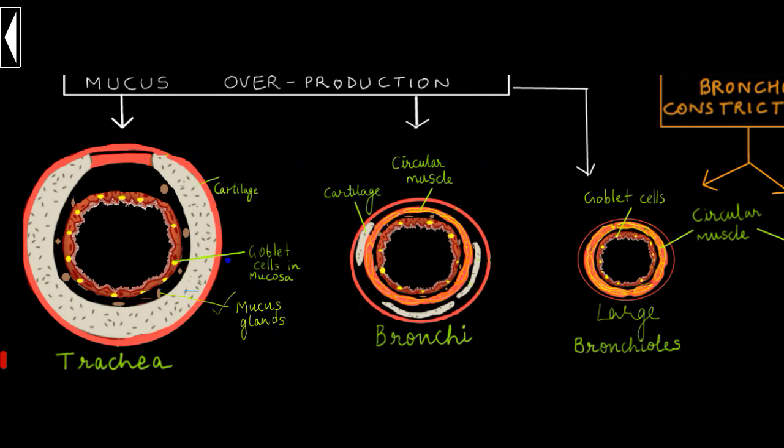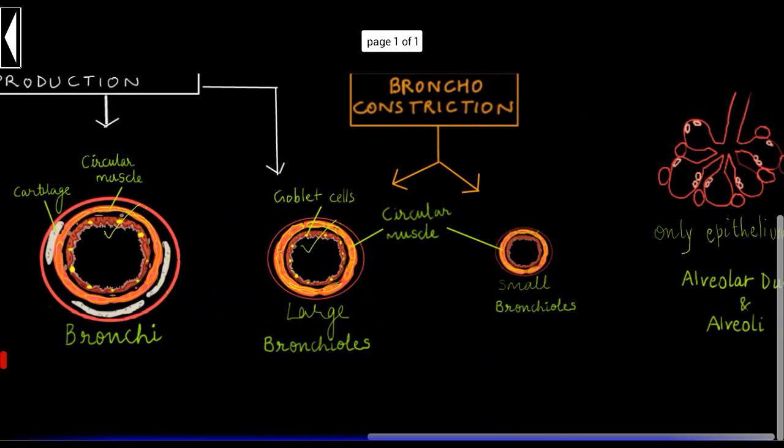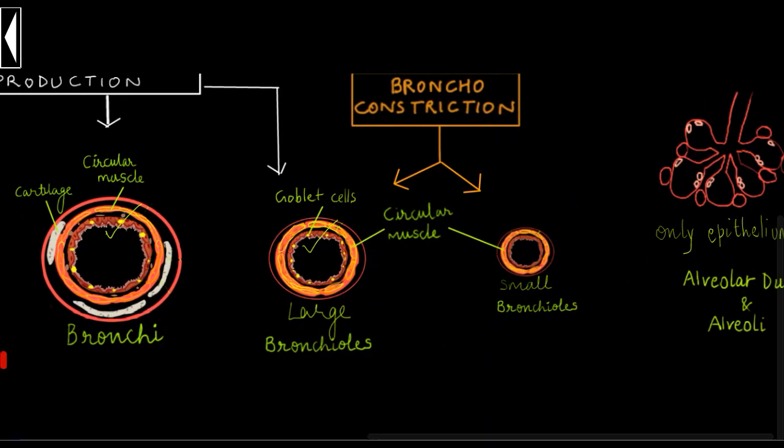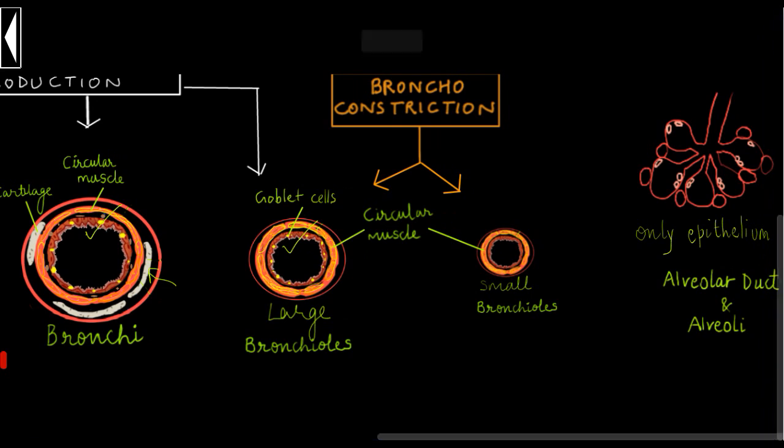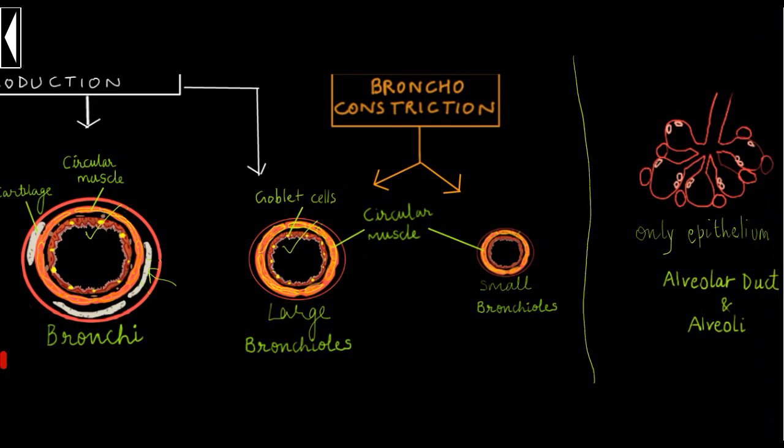So, they are here, here, and here. And bronchoconstriction occurs where there is circular muscle, and it is here, here, and here. But in bronchi there is cartilage too, which prevents the narrowing of the lumen. And in the alveolar duct and alveoli there is only epithelium.